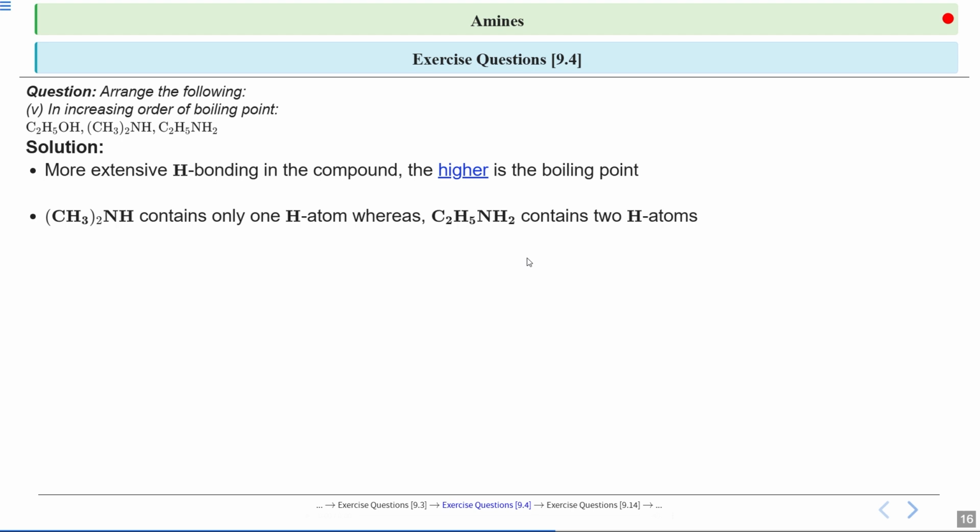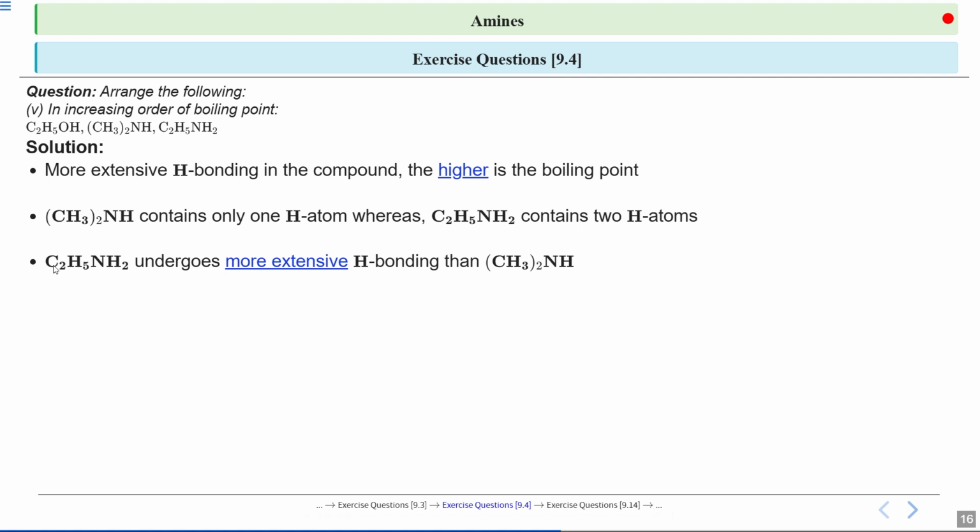The difference affects how many hydrogen bonds each molecule can form. Ethylamine has two hydrogens on nitrogen, so it can form more hydrogen bonds compared to dimethylamine, where we have only one hydrogen.